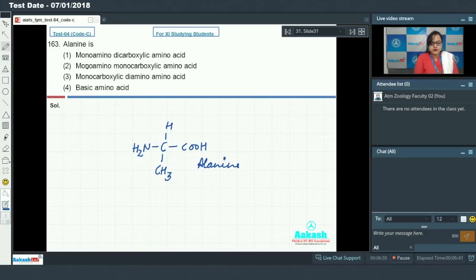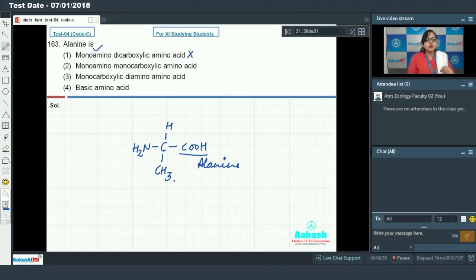Our very first option says alanine is a monoamino dicarboxylic amino acid. Monoamino means it has a single amino group. Dicarboxylic means it has two carboxylic acid groups. But in alanine, there is only one carboxylic acid group. So option first cannot be our answer.